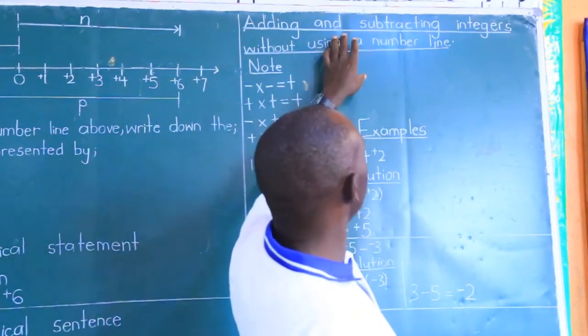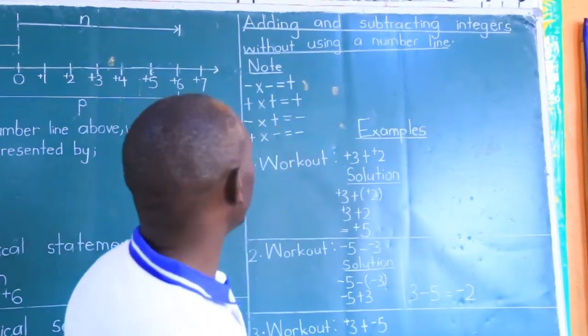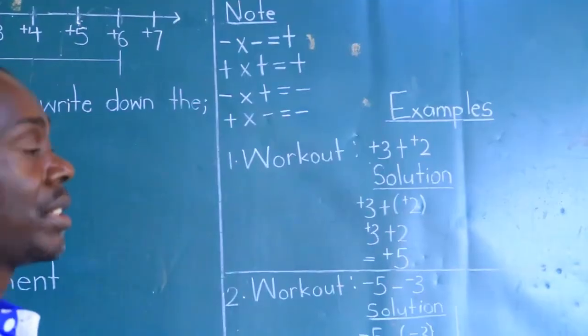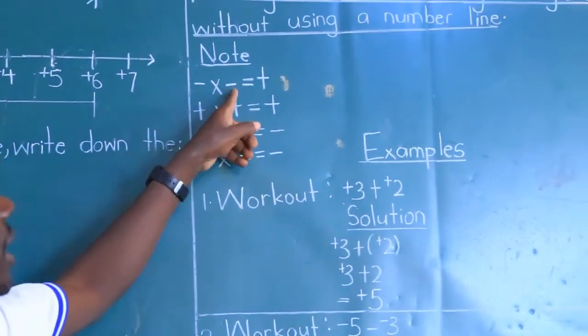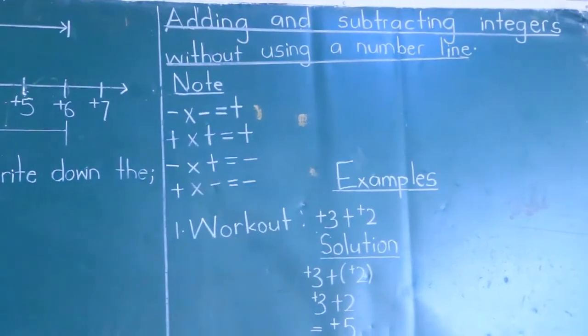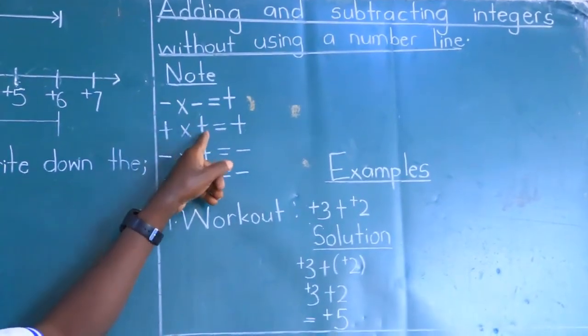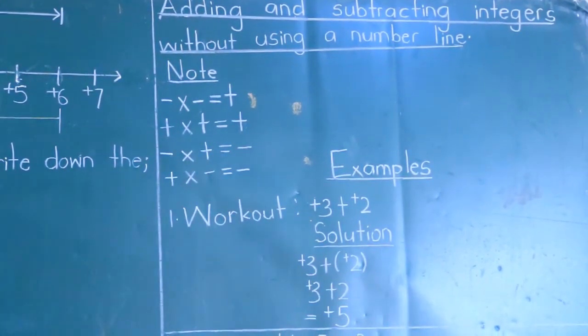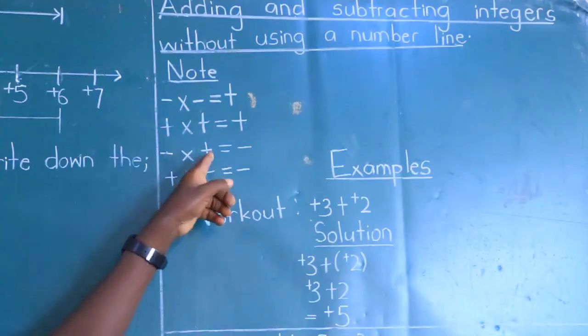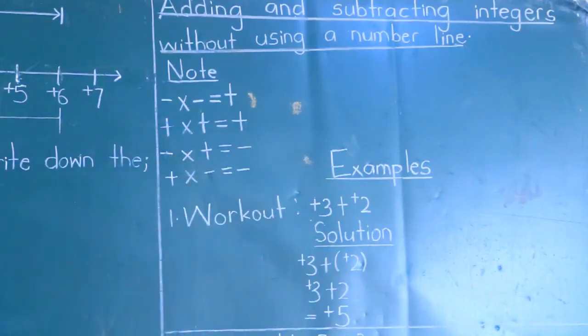Adding and subtracting integers without using a number line. One must note that the negative of the negative is equal to a positive. And then a positive times a positive is equal to a positive. A negative times a positive is equal to a negative. And a positive times a negative is equal to a negative.